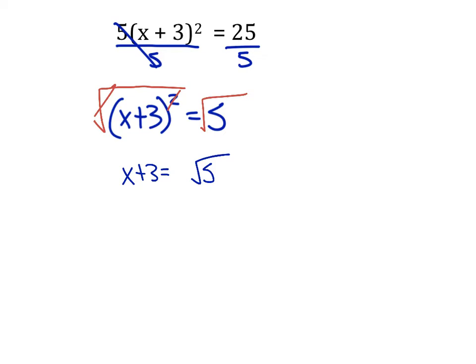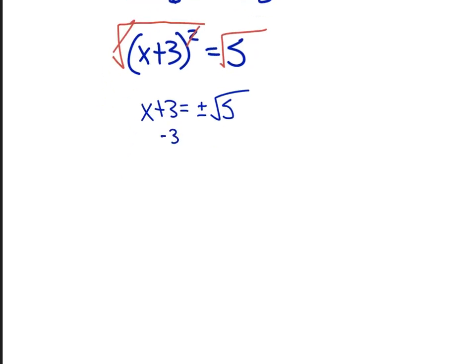What do I need to have in there? Plus or minus the square root. Yeah, plus or minus square root 5. If you're taking the square root in an equation, you have to include that. You have to include that. All right? So plus or minus 5.